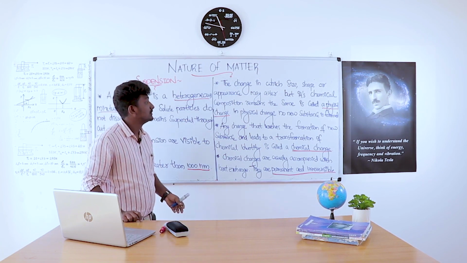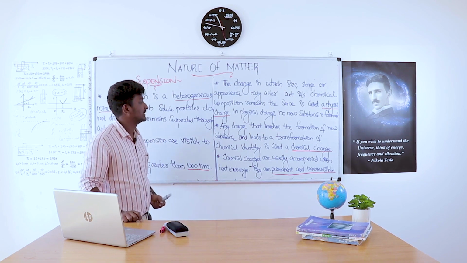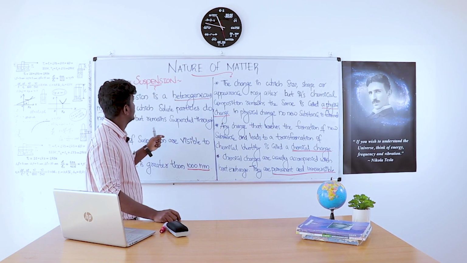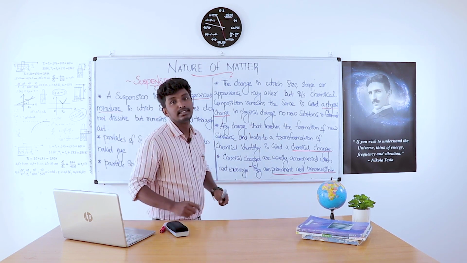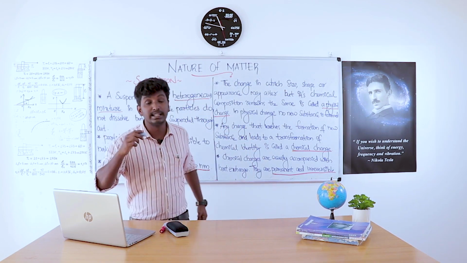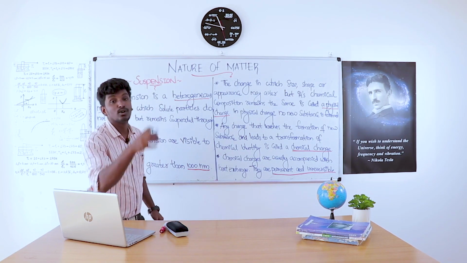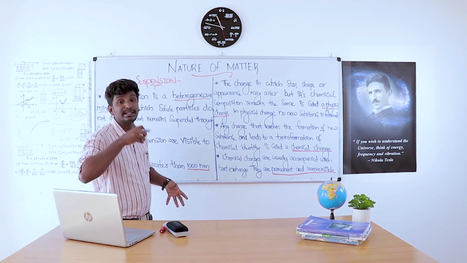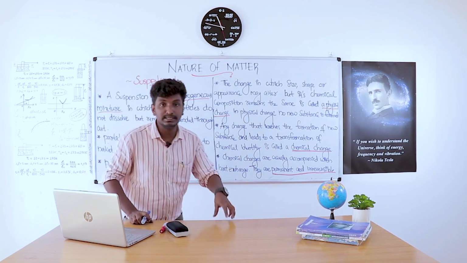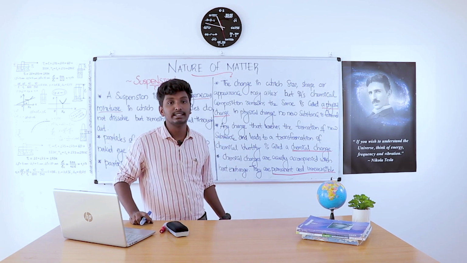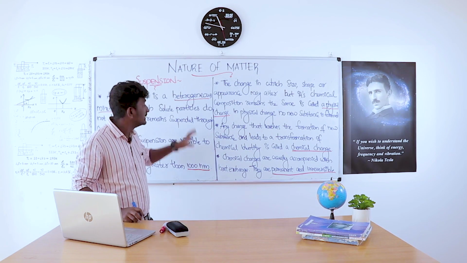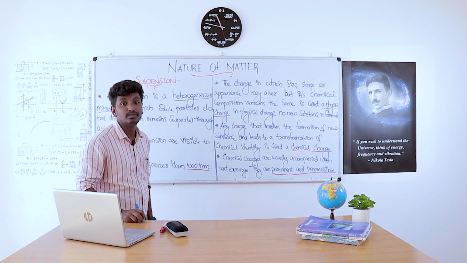Now, what is a physical change? Now I am explaining a physical change. If you are asked a question to explain suspension, then you have to write: a suspension is a heterogeneous mixture in which colloidal particles do not dissolve but remain suspended throughout. The particles of a suspension can be seen with our naked eye and the particle size is greater than 1000 nanometer. These are the important characteristics of suspension.